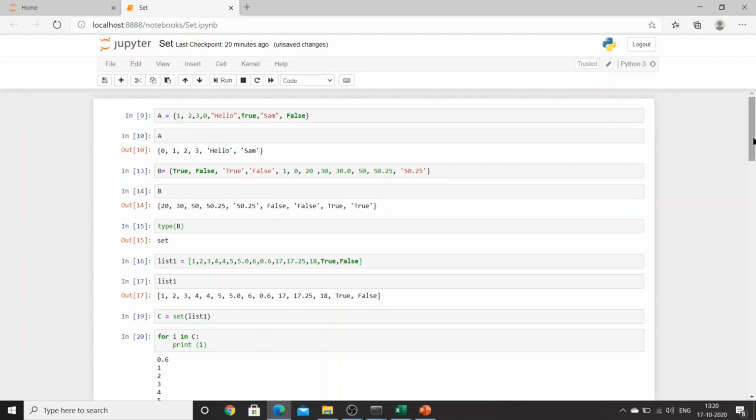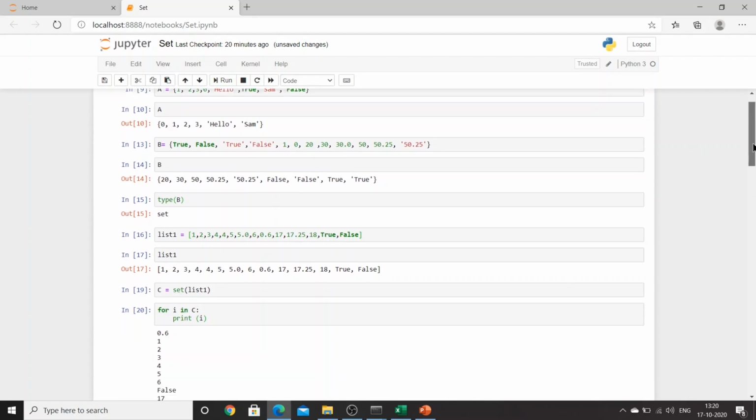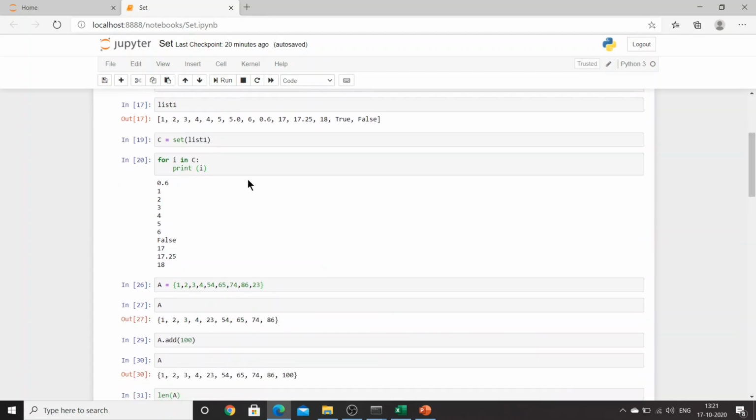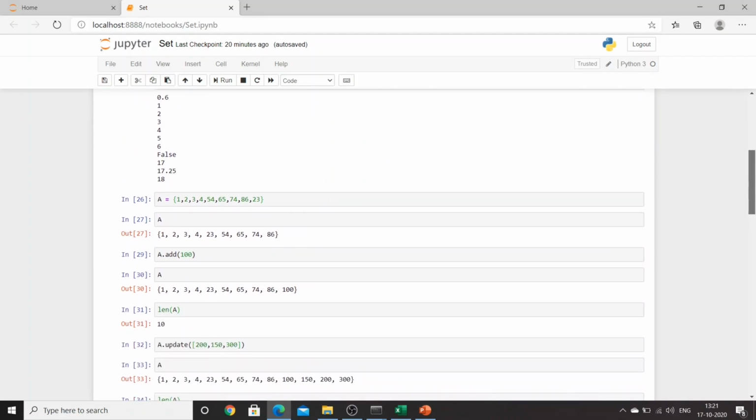50 and 50.0 are both the same, float and integer. If you want to know the type of the set, you can just try type of B and you'll get the set. Then if you want to convert a list to a set, just use the set method and provide list1 in the parentheses, whatever the name of the list is. If you want to iterate a set, you can say for i in the name of the set and then print i. You will get all the elements, which will be unique.